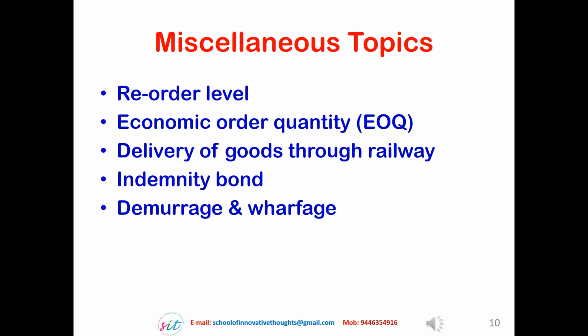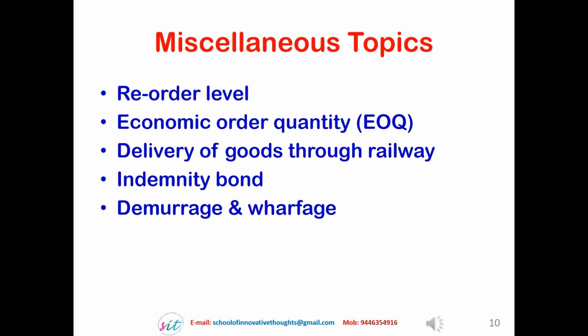So this is a reorder level, the minimum stock or the buffer stock which has to be kept at the time of reorder of each material. The reorder level depends on the demand of the item at the project site or the consumption of the item daily or weekly, and also the lead time of the new order for complying with the order placed. So what is the lead time? Generally it may be 2 days or 1 week. In certain cases the lead time may be 1 month. So we have to keep a stock which is required for 1 month. So that depends on the availability of the material and the consumption of the material.